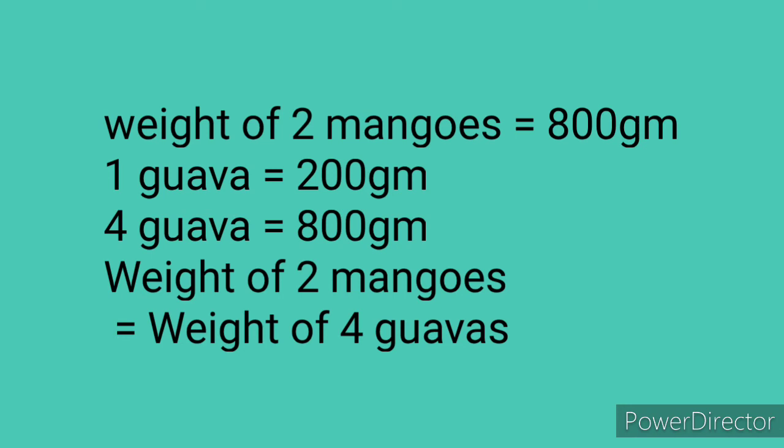1 guava is 200 grams. 4 guavas is 800 grams. So weight of 2 mangoes equals weight of 4 guavas. So 1 guava is 200 grams, and you have to get 800 grams. How will you get 800 grams? If you multiply with 4. So 4 guavas is nothing but 800 grams. Therefore, 2 mangoes is nothing but weight of 4 guavas.